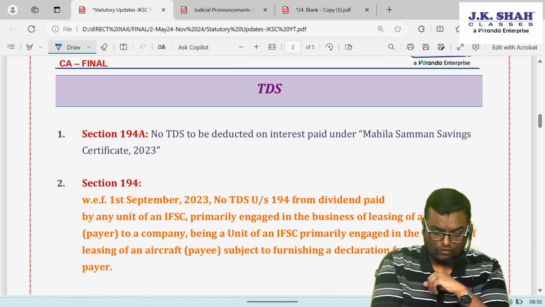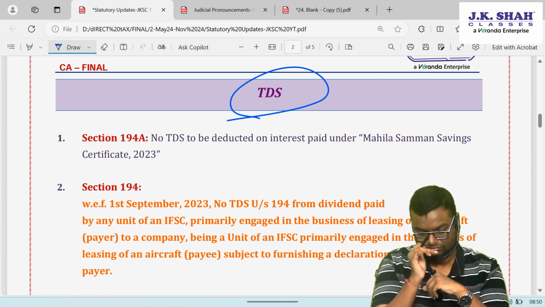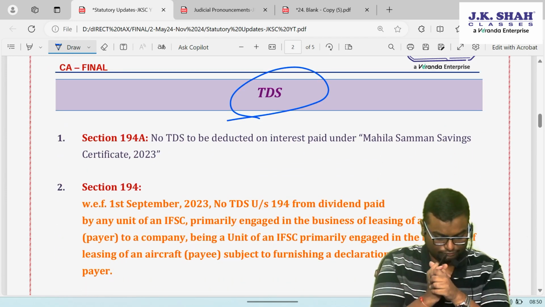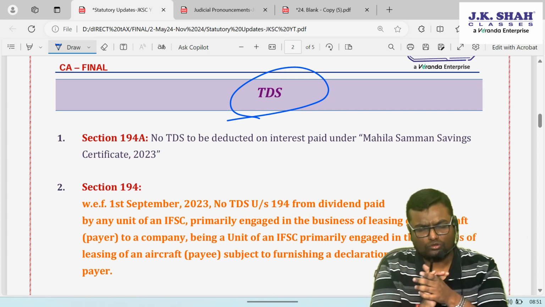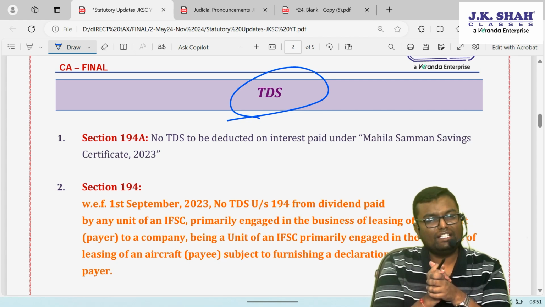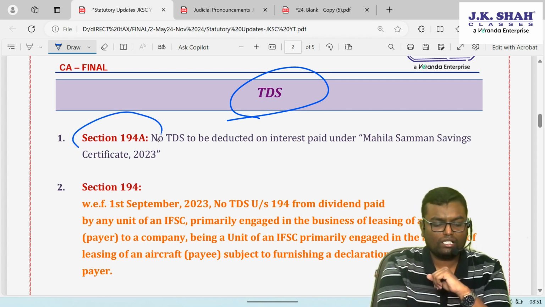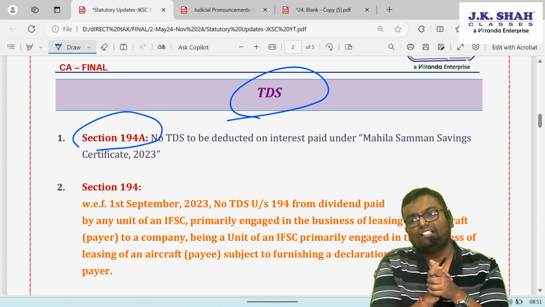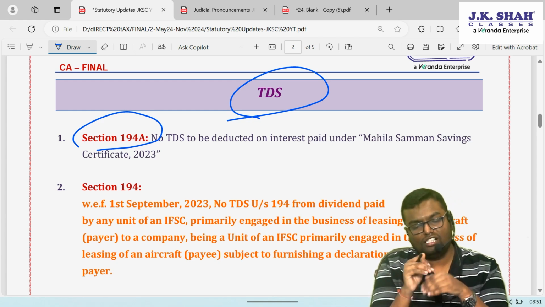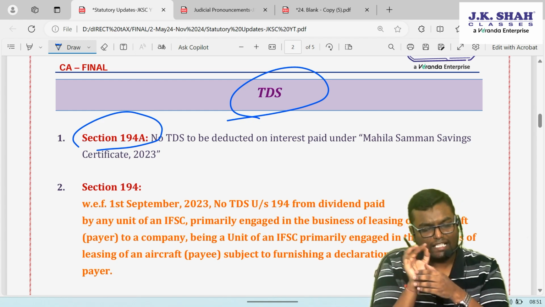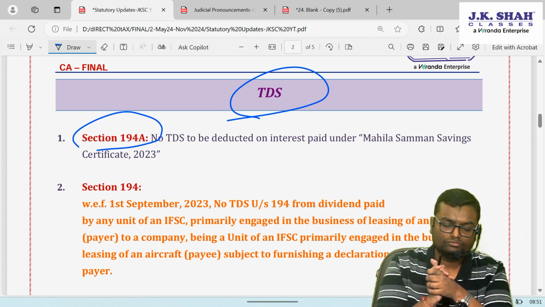Now, so far as the very important statutory updates are concerned, TDS chapter, it is the highest statutory updates. The very first is regarding section 194A. What is section 194A? TDS on interest other than interest on securities payable to any resident at the rate of 10% TDS will be deducted.